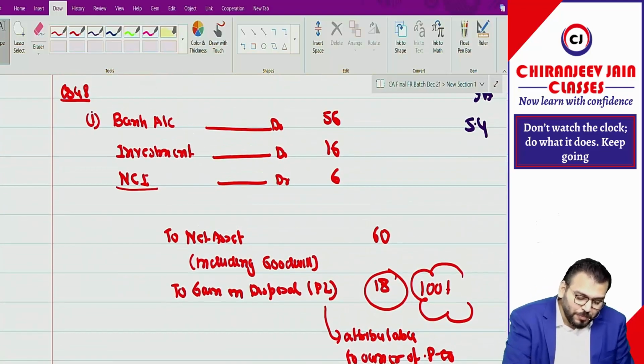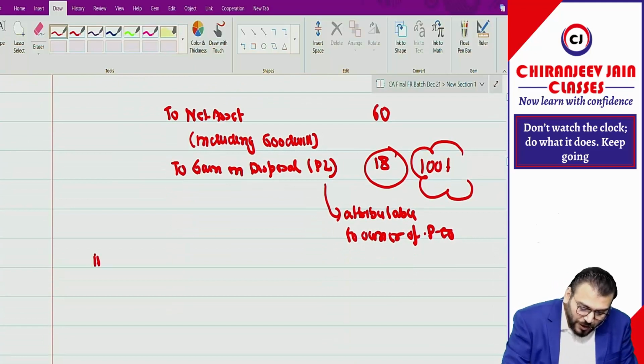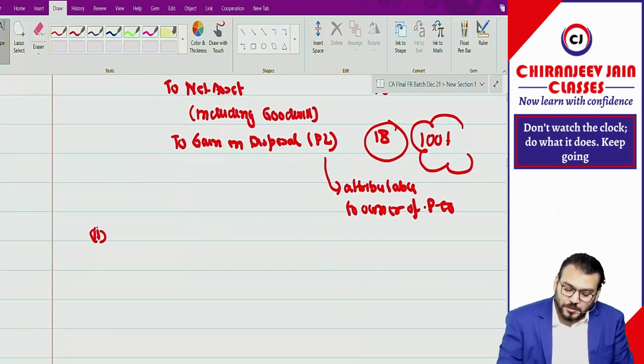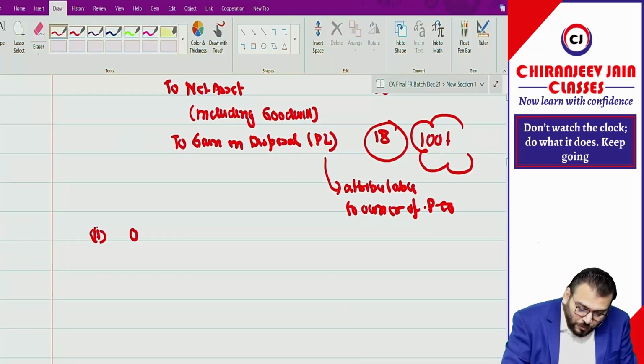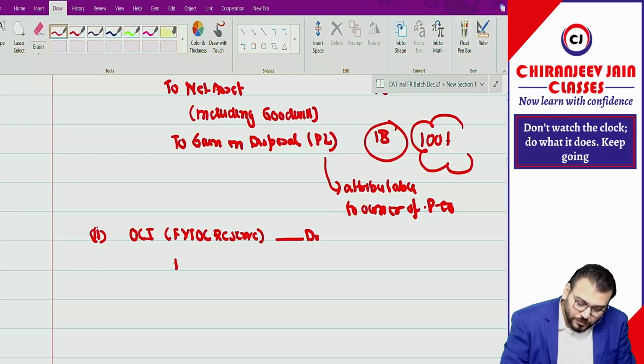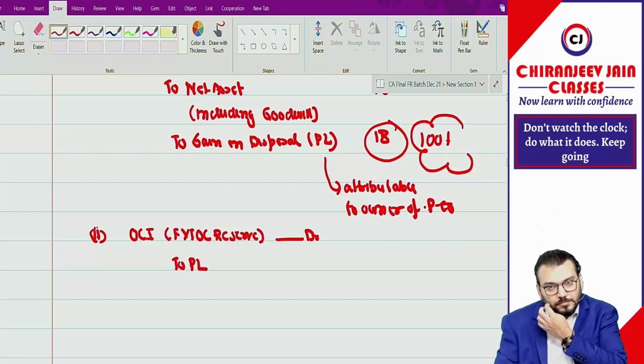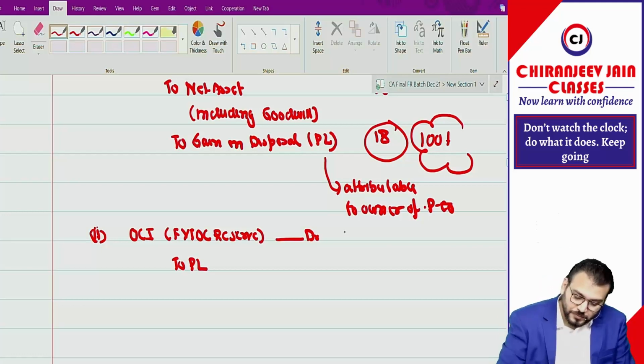We need to pass one more journal entry. I'll give you a separate journal entry. Point number 2: OCI, FVTOCI reserve account debit to PL, how much? 5.4.